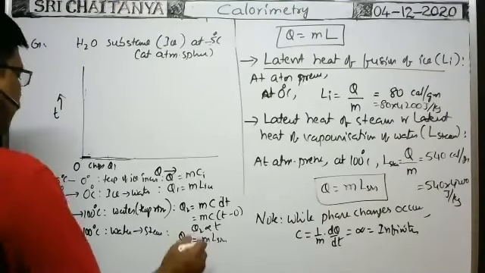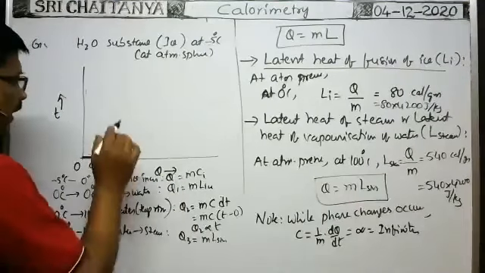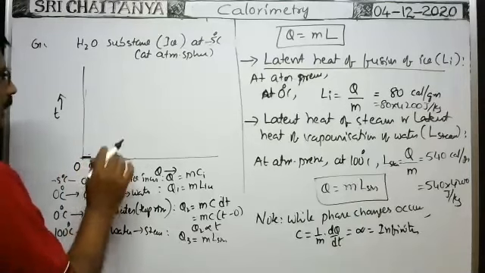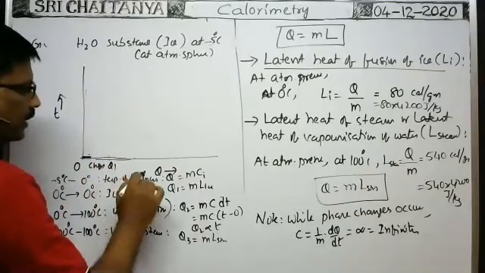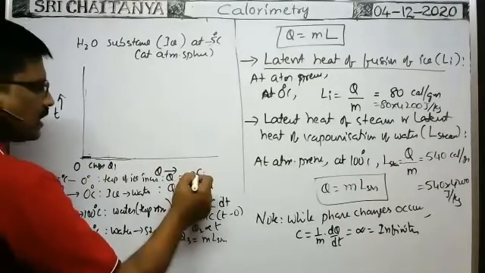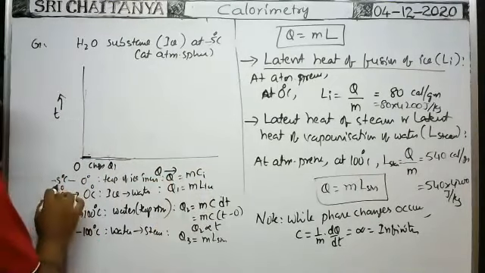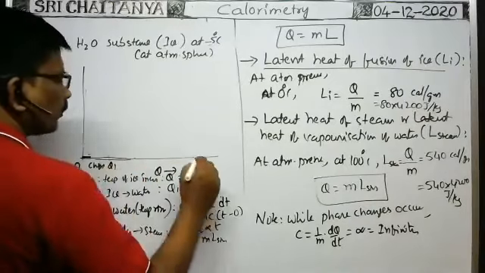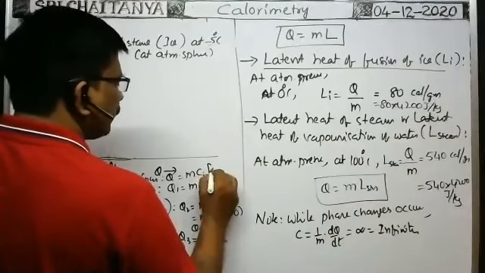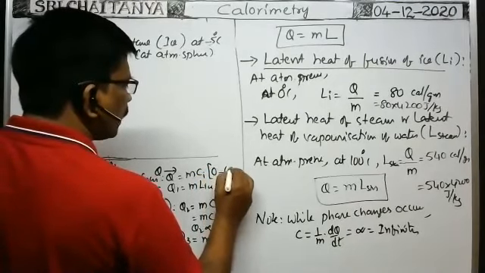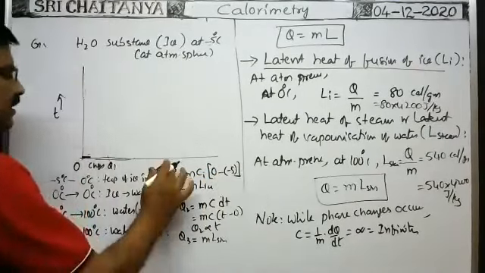Now here, at minus 5 degrees centigrade, when you supply heat energy to the ice at atmospheric pressure, its temperature increases up to 0 degrees centigrade. The heat energy required to raise the temperature of ice from minus 5 to 0 degrees centigrade is equal to mc dT, where dT is the final temperature 0 minus the initial temperature minus 5. This is the heat energy required.